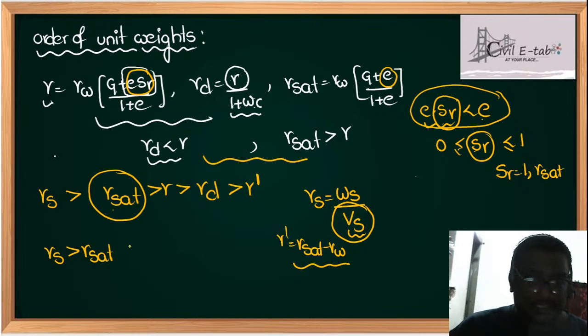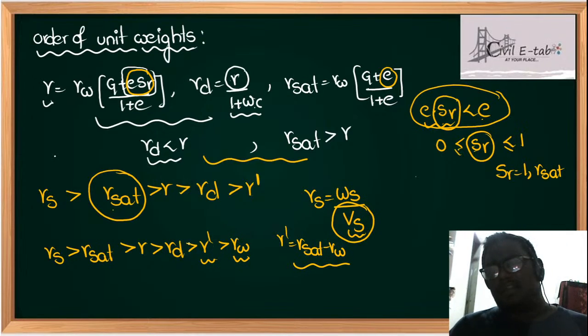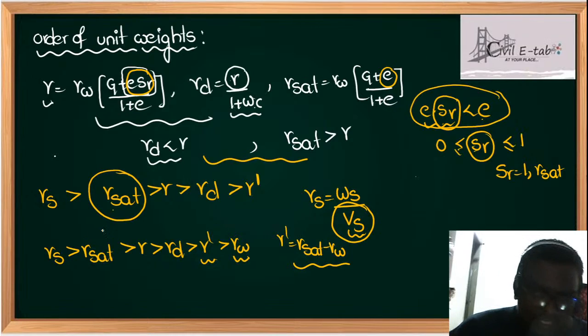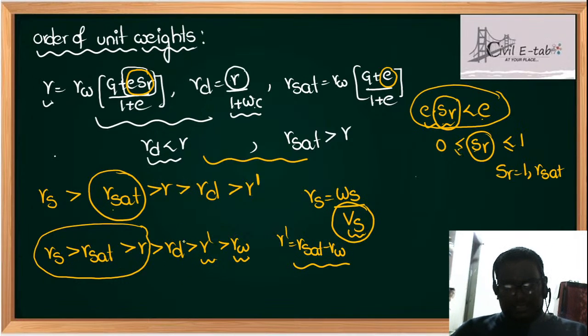Remember, gamma S is greater than gamma sat, greater than gamma D, gamma dash and gamma W. See students, in some cases gamma dash might be lesser than gamma W, and in some cases gamma W will be greater. The question asked was about these three relations only, but from practical observation I have found everything is correct up to gamma D, though sometimes these things will vary.